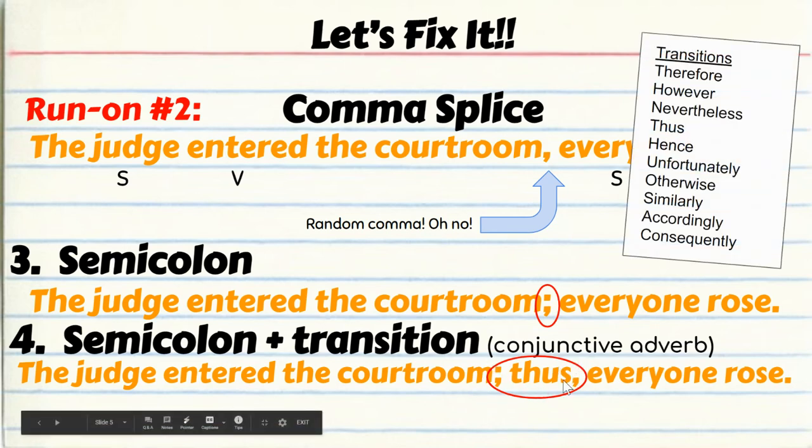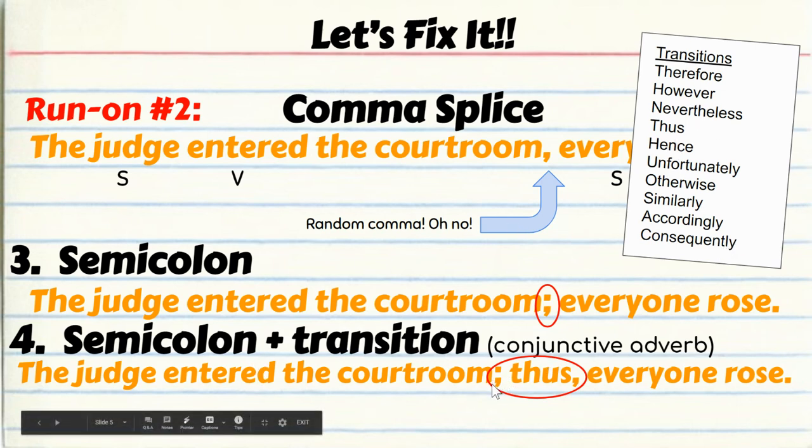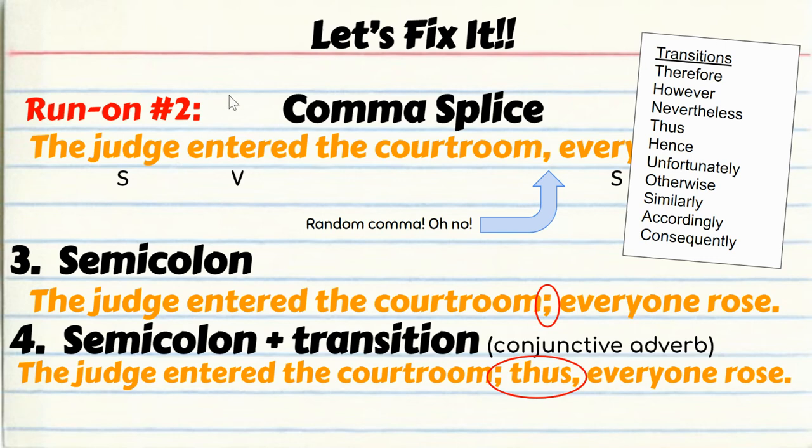And here's a list of these words. Transition: however, nevertheless, thus, hence, unfortunately, otherwise, similarly, accordingly, consequently. And there's other ones as well. But in order to make this work, it needs to be a semicolon, thus, everyone rose. The judge entered the courtroom, semicolon, thus, comma, everyone rose. Or it could be something like, the judge entered the courtroom, semicolon, however, comma, nobody rose. And these are ways for you to be able to fix a comma splice.